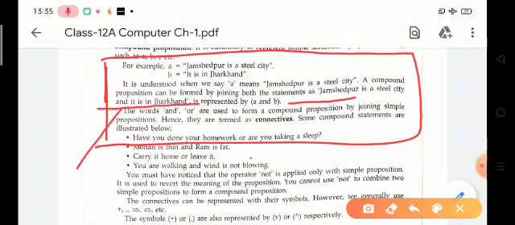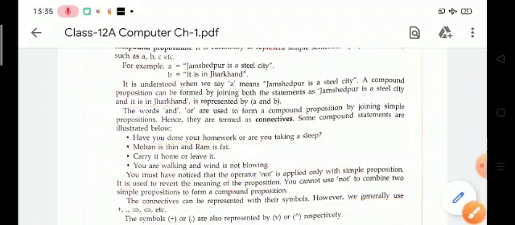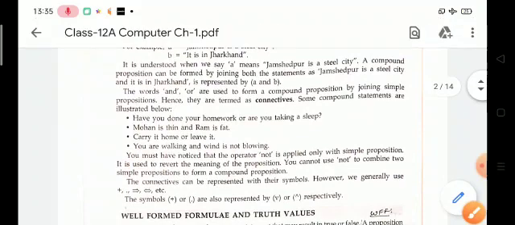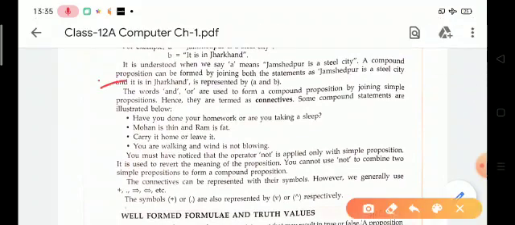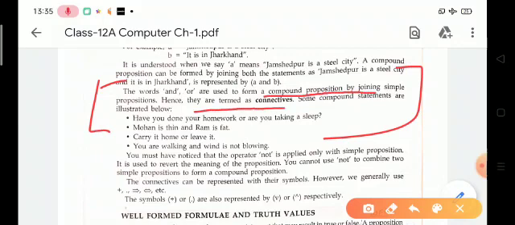So here and is the connective word. The words and, or are used to form compound propositions from simple propositions, hence they are termed as connectives.